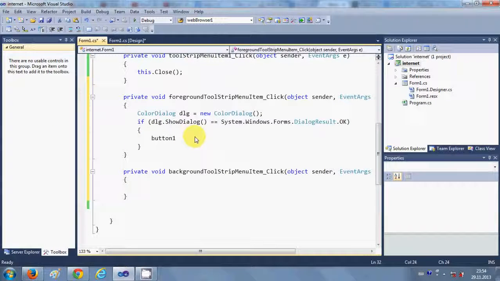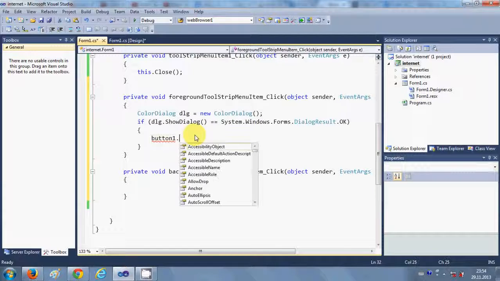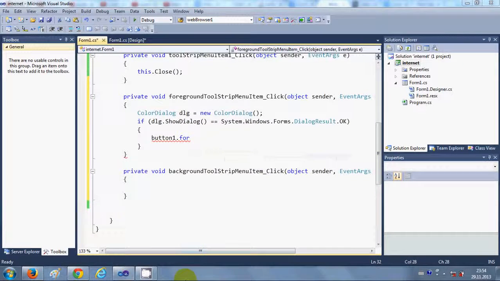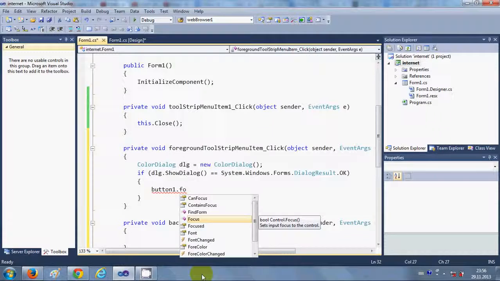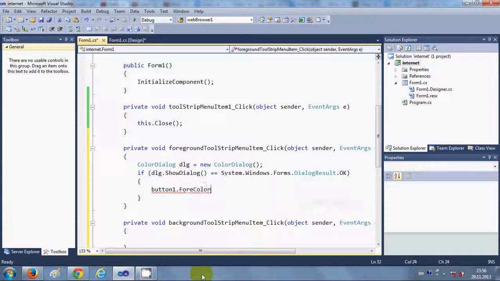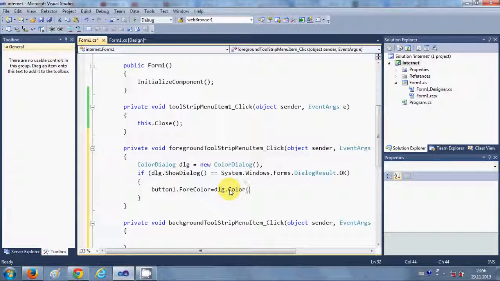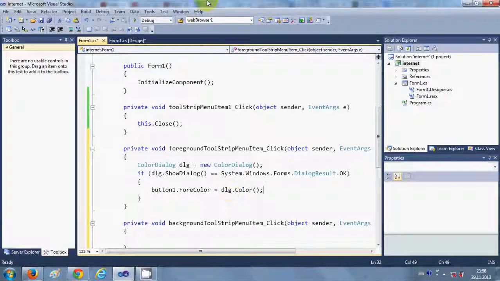I will paste button1.ForeColor is equal to dlg.Color.